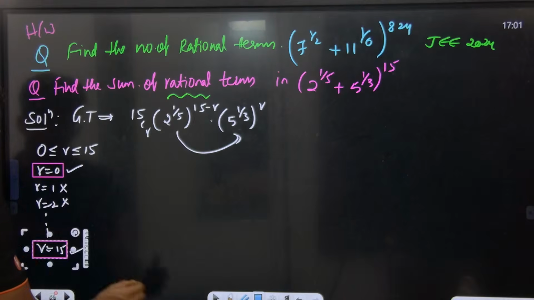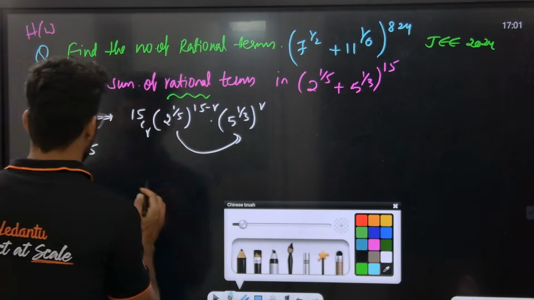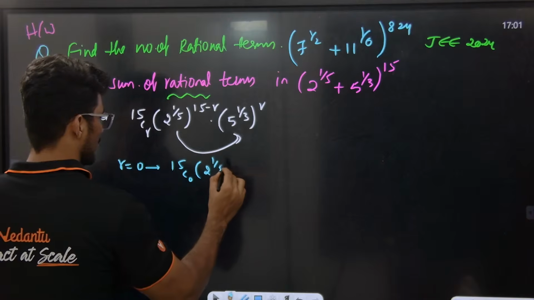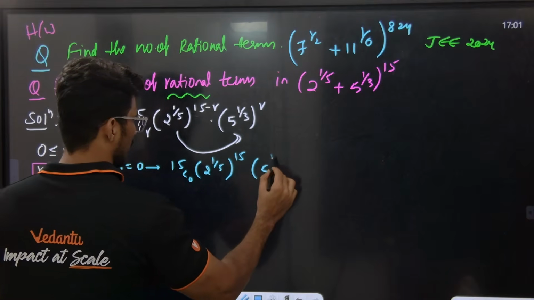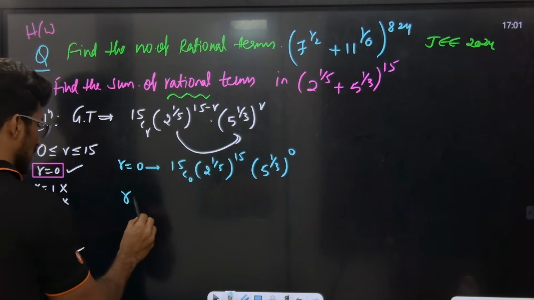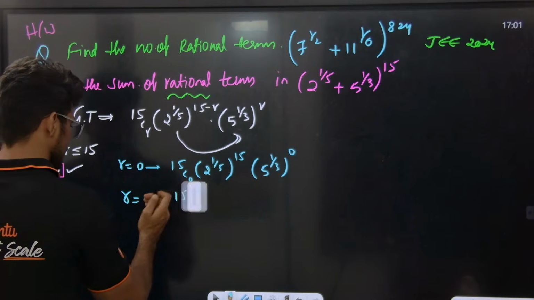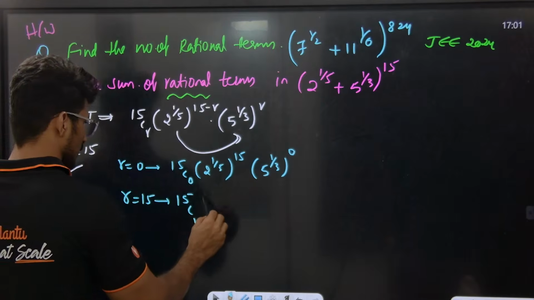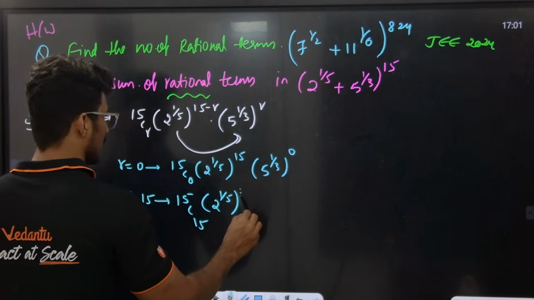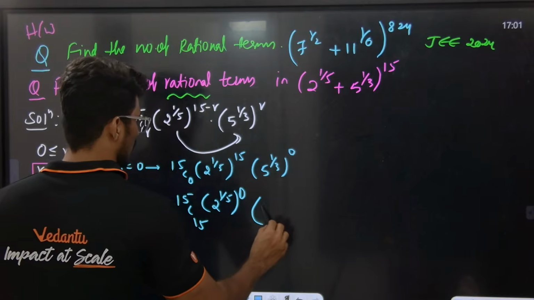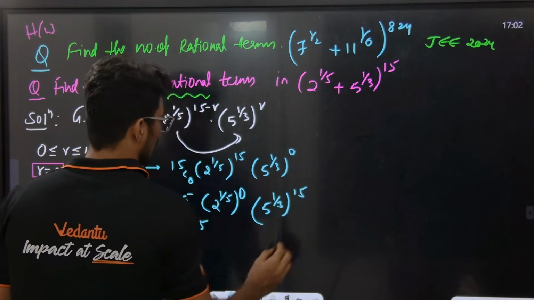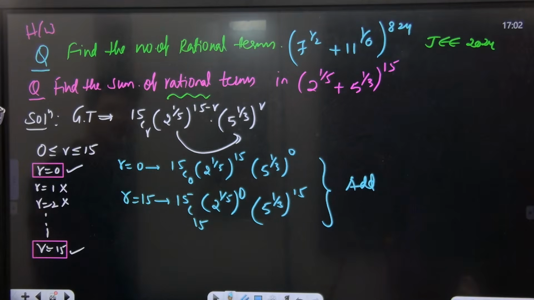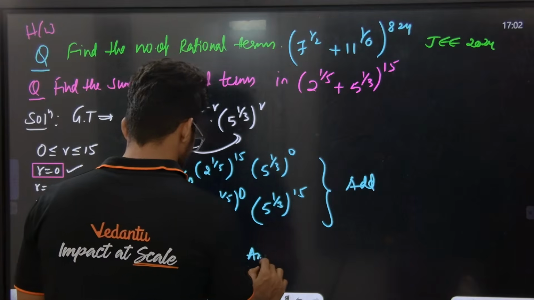So first we need to take this forward. What comes when we take r value 0? 15C0 times 2 to the power of 1 by 5 to the power of 15, times 5 to the power of 1 by 3 to the power of 0. Now for r value 15: 15C15 times 2 to the power of 1 by 5 to the power of 0, times 5 to the power of 1 by 3 to the power of 15. Sir, we need to add both. When we add, we will get the answer. The answer is 3133.